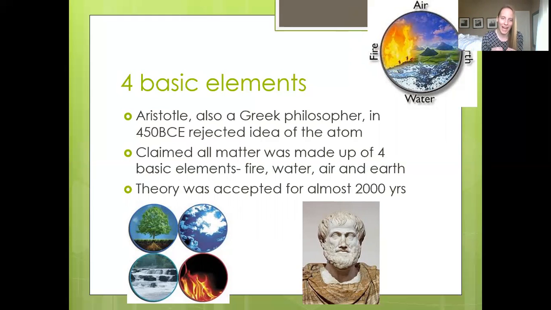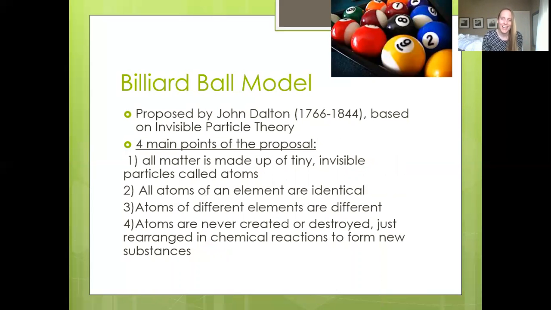And what makes me so mad is that people trusted him because he was such a good philosopher in areas like ethics and stuff like that. So when he came out and said there are only these 4 elements, people believed him, and this theory was accepted for 2,000 years. It could not have been more wrong. Anyway, moving on.